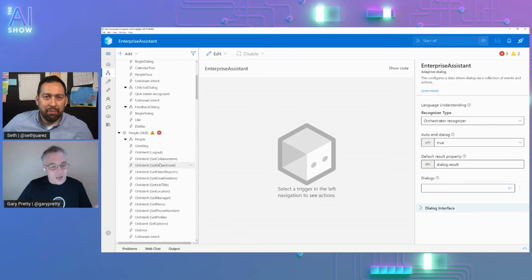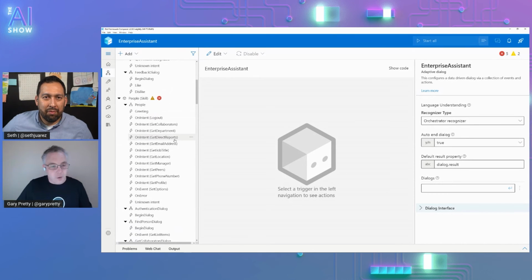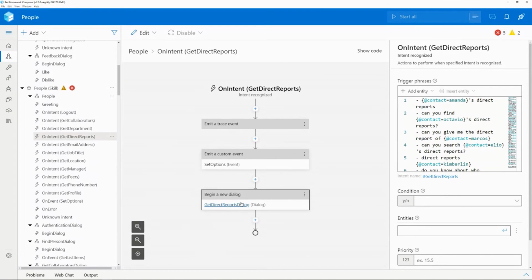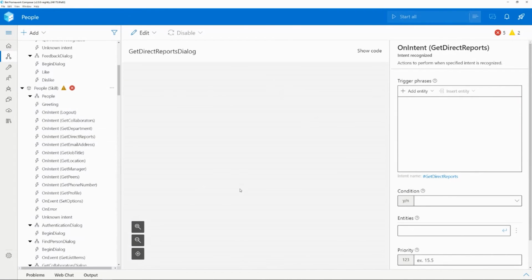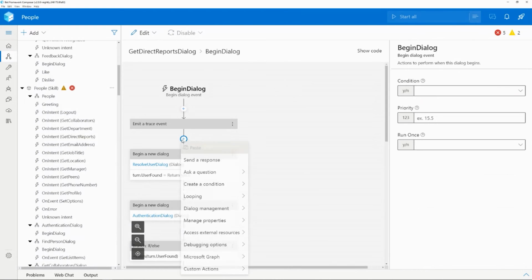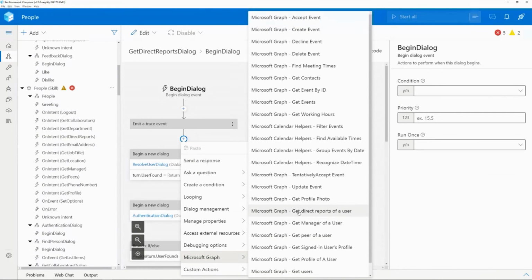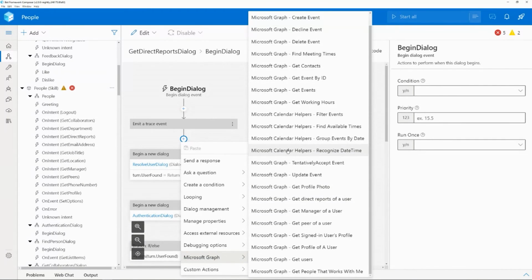But not only that, if I jump into one of these items, here, the Get Direct Reports item, and I jump into the Get Direct Reports dialog, so you can group your conversation into a dialog. If I click the plus here, and I scroll down to Microsoft Graph, we've even released the package that we have built to connect to the Microsoft Graph. So we now have, just like we've done for Teams and just like the community have done for GitHub, calendar and people related actions which you can use.